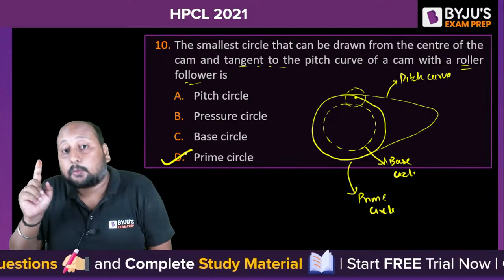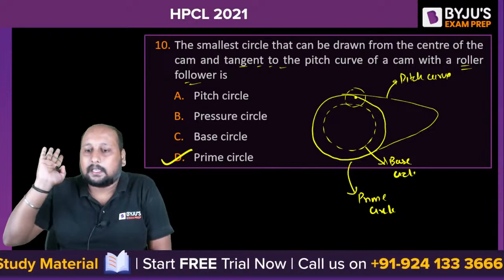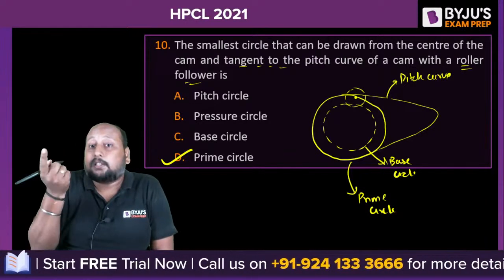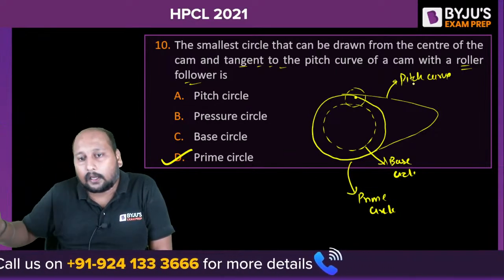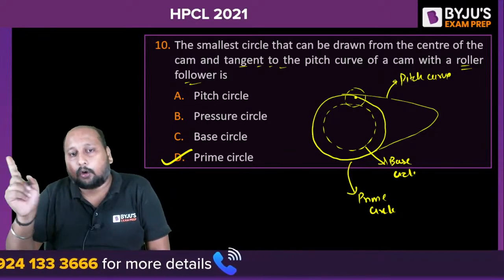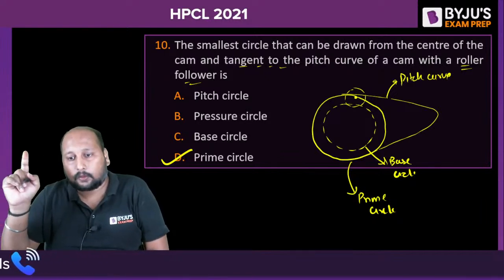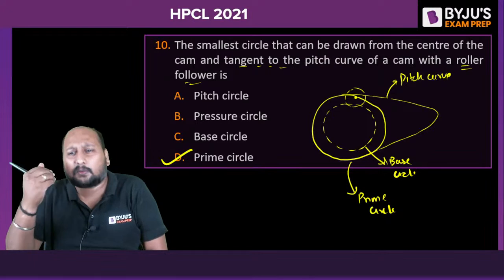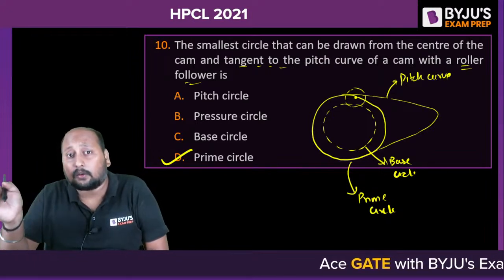If they are saying the smaller circle that can be drawn from the center of the cam, the answer is option C, base circle. But they are saying tangent to the pitch curve. We are having this as the pitch curve, and definitely we are drawing the pitch curve on the base circle, right? So option D is the correct answer, not C. Students do get confused that base means the smallest one. So this kind of confusing question you might get. I hope now you'll be able to understand.